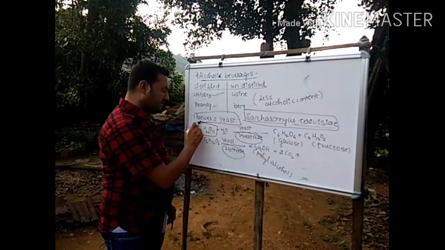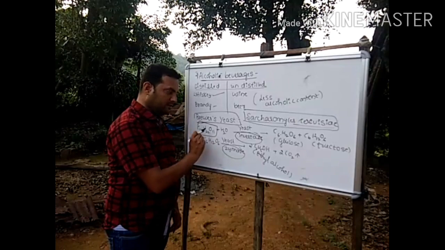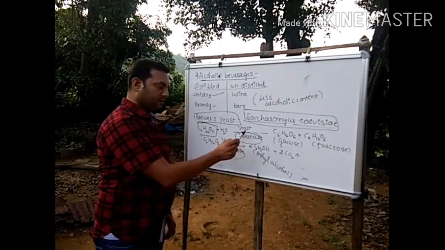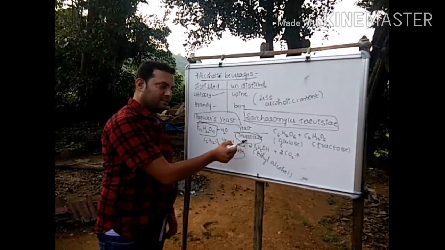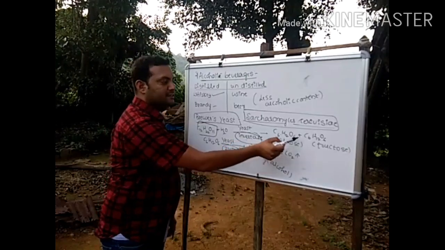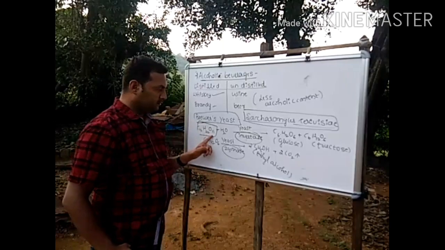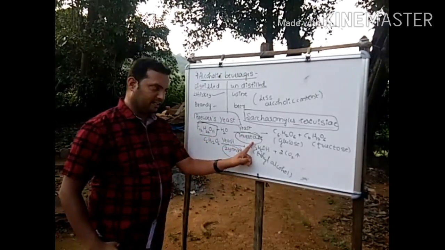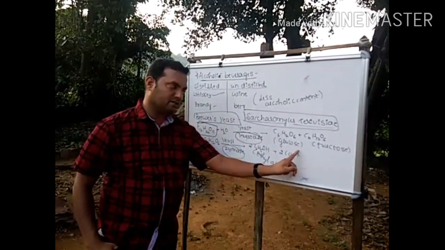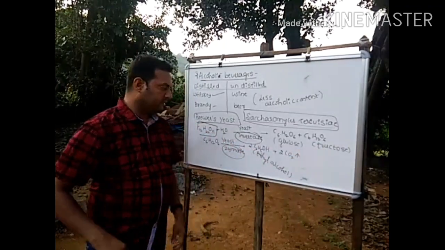Sucrose, C12H22O11, on fermentation catalyzed by the enzyme invertase, results in the production of glucose and fructose.